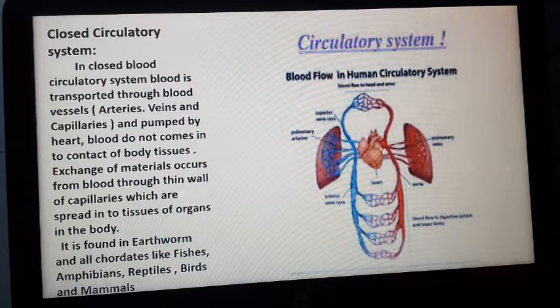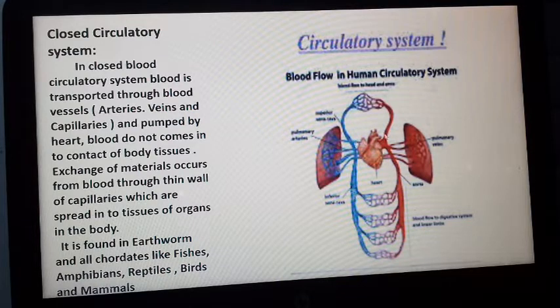nutrients takes place. So through the artery, blood is supplied to different parts of body tissue, through arteriole, then capillary, and exchange of gases and nutrients occurs. Nutrients from the blood capillary pass into tissue, carbon dioxide from the tissue comes into the blood capillary, and oxygen from the blood capillary comes into the tissue. After this exchange, the carbon dioxide containing blood, deoxygenated blood, comes into a venule, then vein, and through the vena cava again comes into the heart, then is pumped to the lungs for oxygenation.